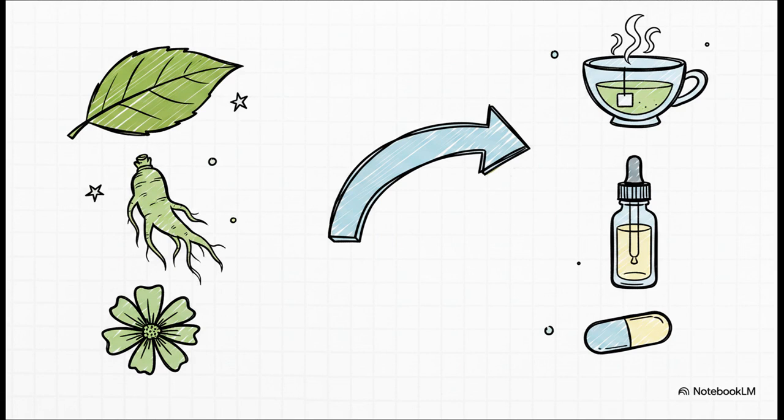The third domain is biologically based practices. These are treatments utilizing ingredients found directly in nature. We're talking herbal remedies like ginseng, ginkgo, and echinacea, alongside dietary supplements like selenium and glucosamine sulfate. If you've ever felt completely overwhelmed staring at that massive supplement aisle at your local grocery store, well, you were looking right at this domain. These are the natural remedies you typically see taken as teas, oils, syrups, powders, or capsules.